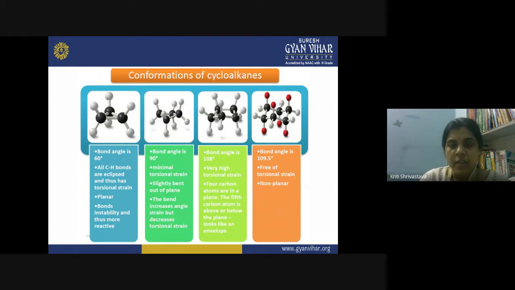In the case of cyclohexane now, the bond angle is exactly 109.5 degrees, and the molecule attains this by going to the chair conformation. So cyclohexane is a stable molecule, and it is not a planar molecule. It does not have a planar structure. It is free of torsional strain. Why? Because it has attained a much more stable chair-like conformation.